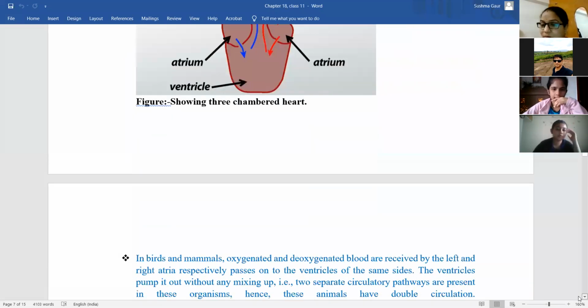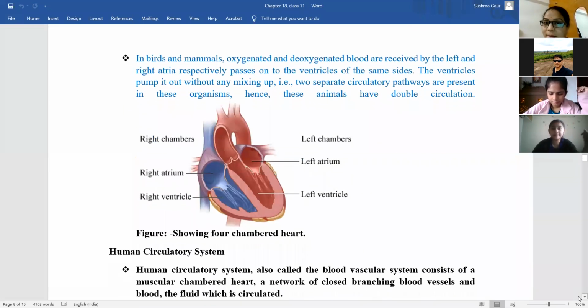Ma'am, actually, what our teacher told us is that cold-blooded animals don't need to maintain their body temperature, so mixing of blood is fine with them. Yeah, their body temperature changes with change in temperature. Yes, ma'am. So they use less energy than the warm-blooded animals, because warm-blooded animals need to keep the oxygenated blood separate from the deoxygenated blood, so that the body temperature remains constant. So they need to use more energy. So in a way, it can be right. Might be possible, but your question about three-chambered heart, I have to study, Risha. Then I can only answer.